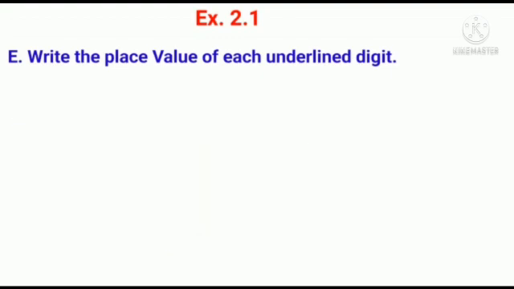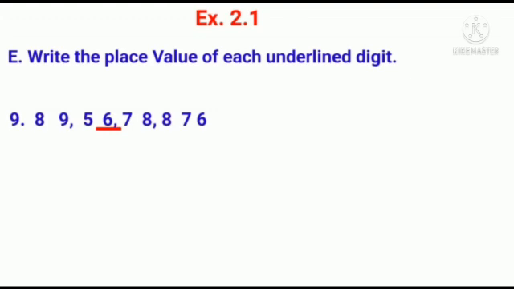The next question is 89 crore 56 lakh 58,876. Which is the underlined digit here? Yes, 6 is the underlined digit. So, we have to find the place value of 6. Let us check 6 is in which place.